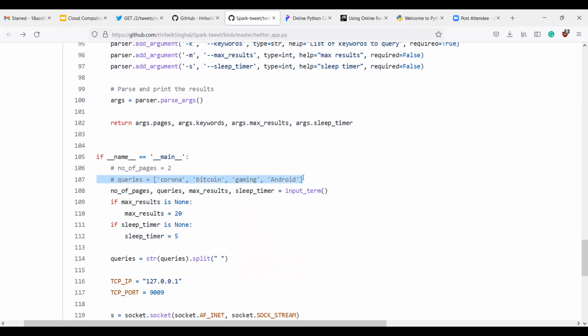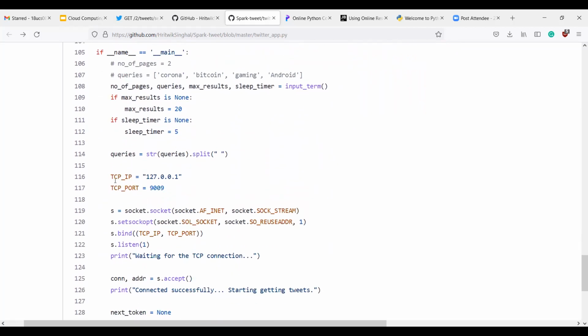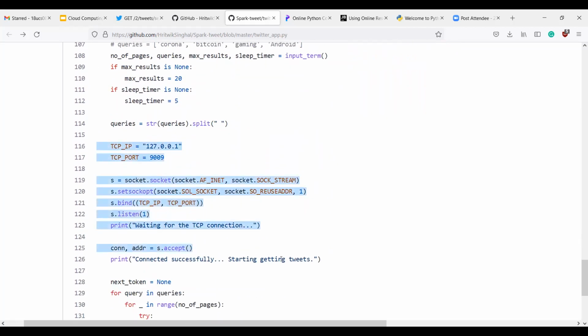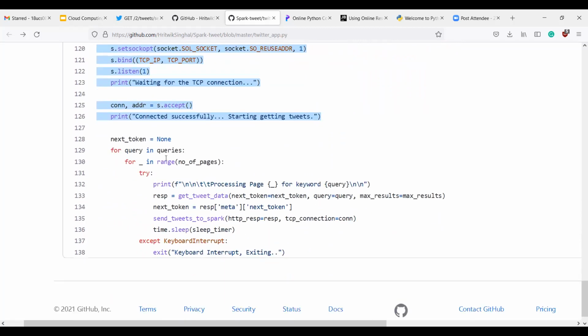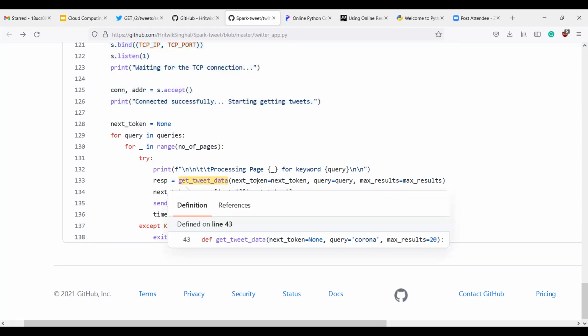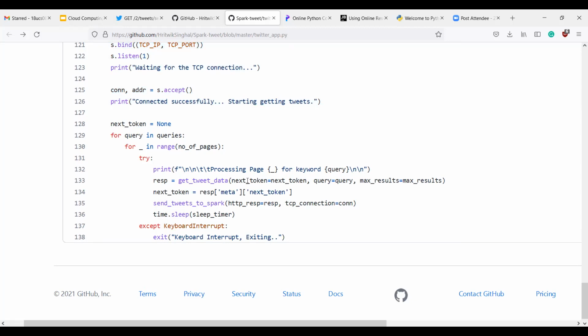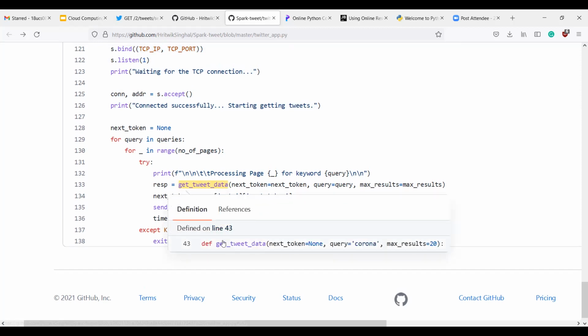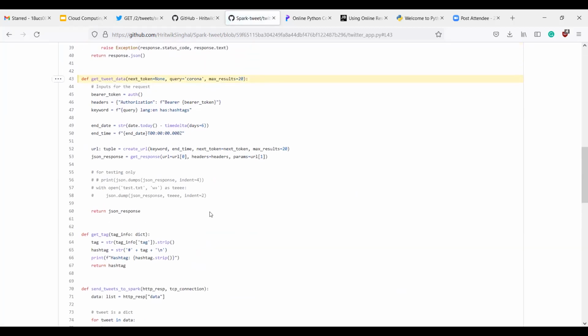From this we are building the TCP connection of the Twitter API with a socket. Next, for each query, we are taking the tweets. We are basically passing three parameters, the next token, the query, and the maximum result, to this function get tweet data.